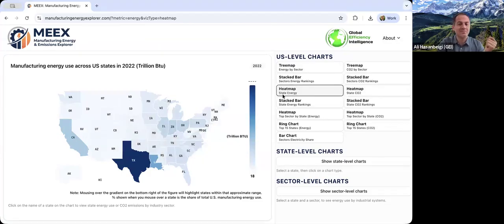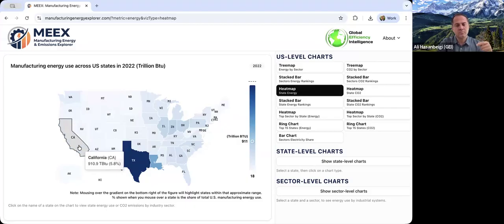You can go, we have heat map, state energy, and you will see here different states, the heat map. I do a lot of work on heat pumps. You see the heat map of the US with different states, and this shows manufacturing energy use across different US states. If you hover over, it shows the total trillion BTU per year used by manufacturing in that state. And then it also shows the percentage share of that state from total US manufacturing energy use or emissions, depending on which figure you are on.